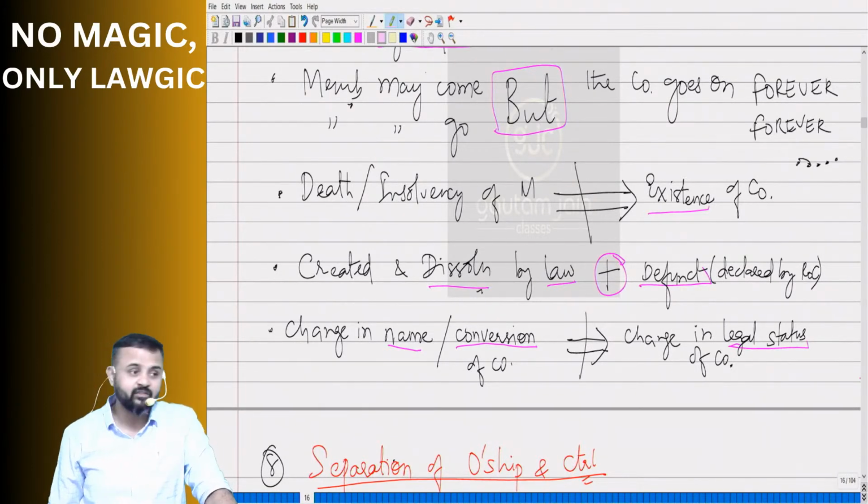Can I say divorce between ownership and management? Yes, sir. If you want, you can, because divorce also means separation. That's where few books you will find they use the word divorce between ownership and management. But because I'm married, that's where I have not used the word divorce. I've used the word separation. Don't write such thing in exams, huh? Otherwise you'll just say, our sir also used it in the class, so we'll write.